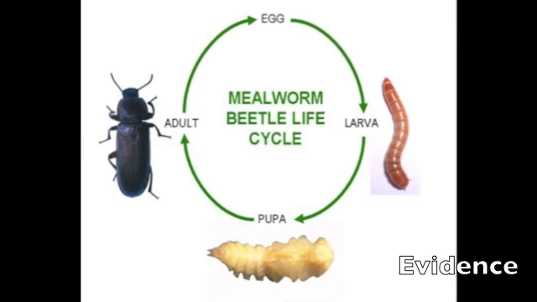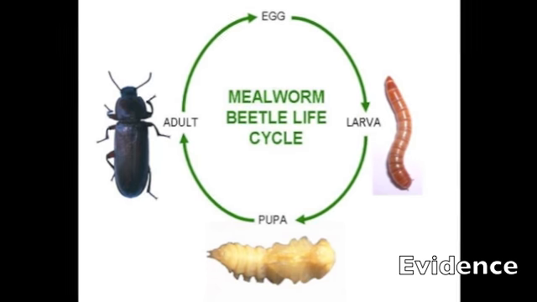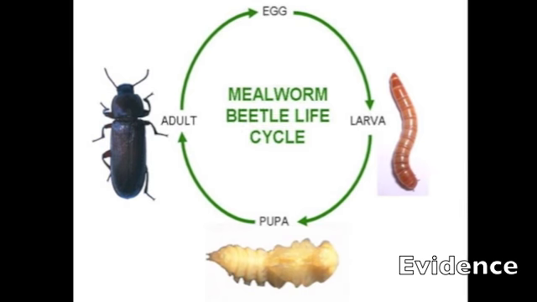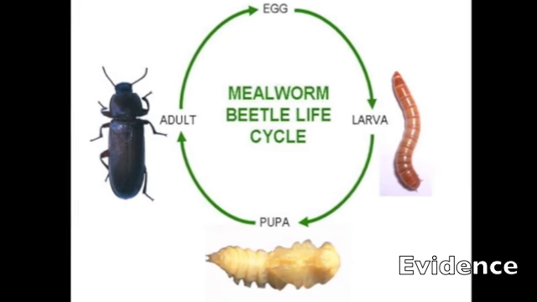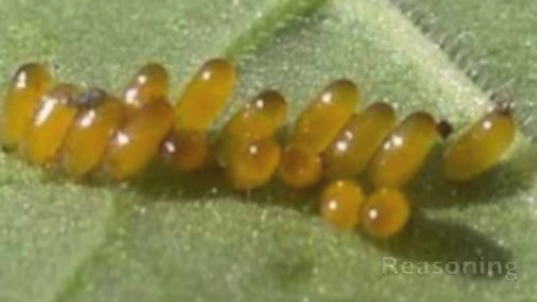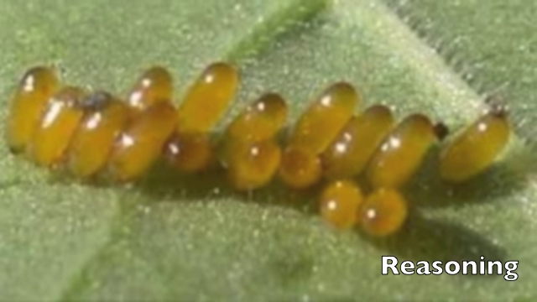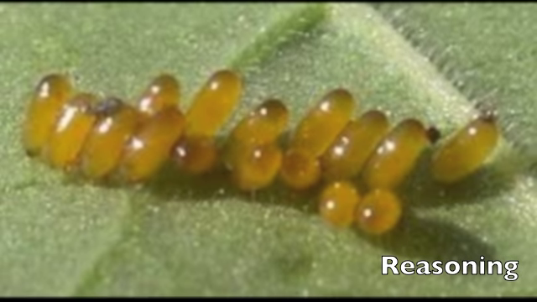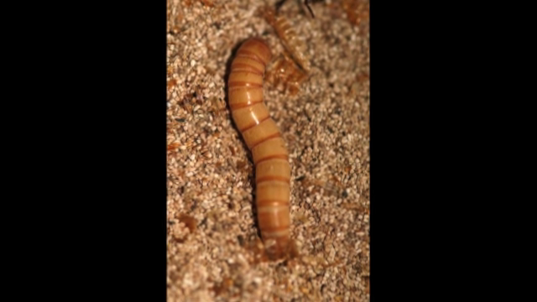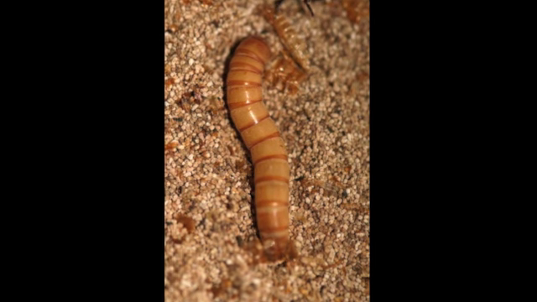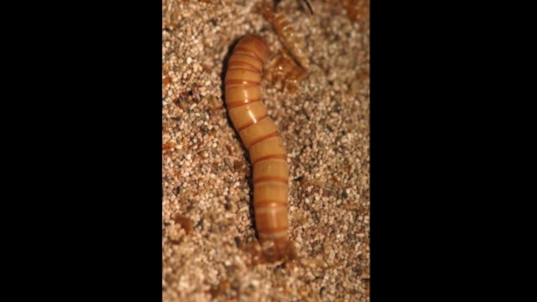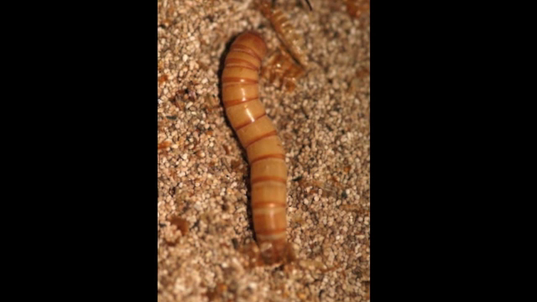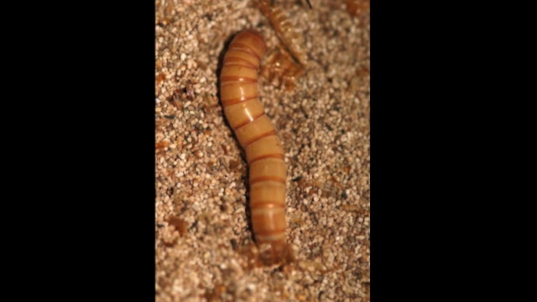The next animal I will discuss is the mealworm. Its life cycle consists of 4 stages: the egg, the larva, the pupa, and the adult darkling beetle. The mealworm is the larva stage of the darkling beetle. The darkling beetle first lays eggs, which then hatch into larvae. The larva digs below ground. While underground, the mealworm sheds its exoskeleton. This process is known as molting. After a few weeks, the mealworms return to the surface.